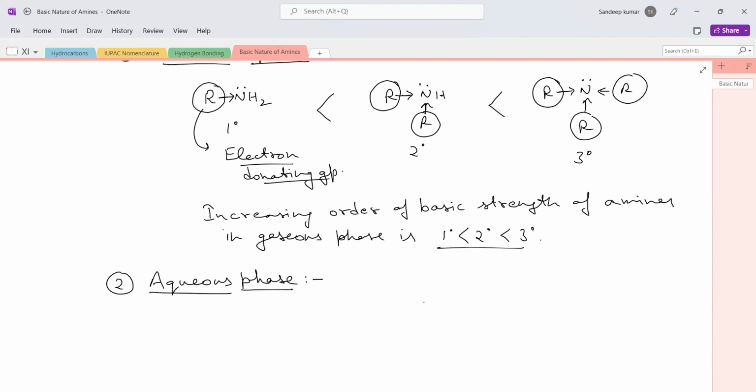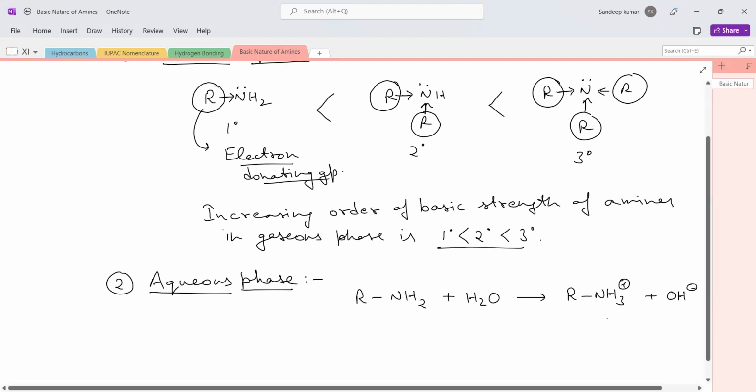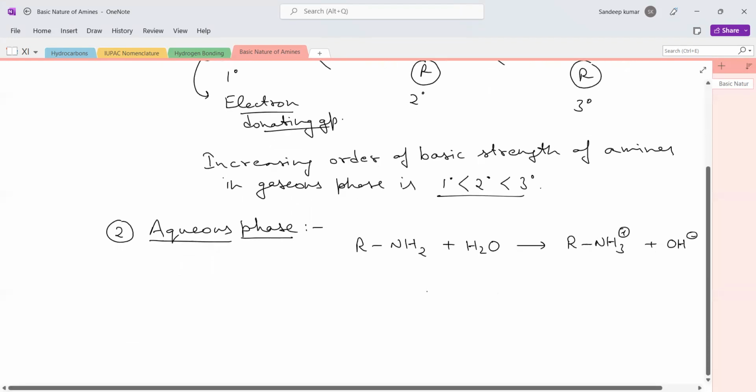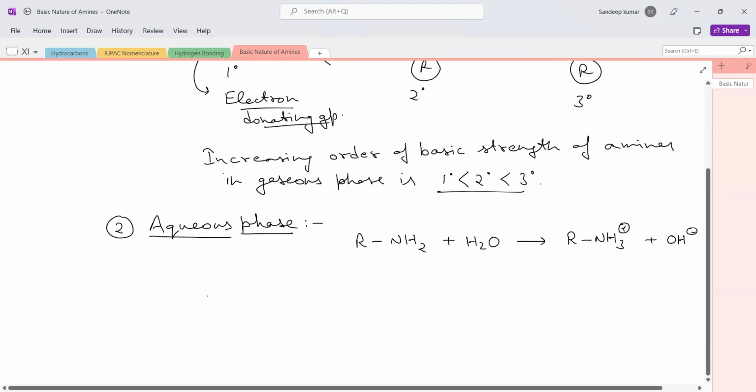So in the aqueous phase, amines react with water to form ammonium ions plus OH negative ion.